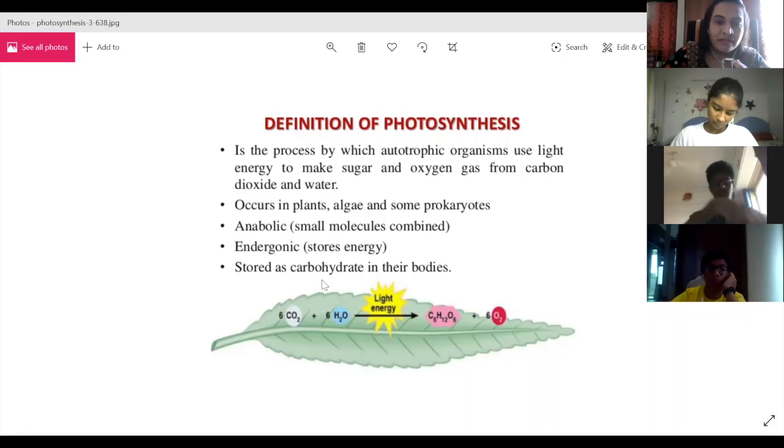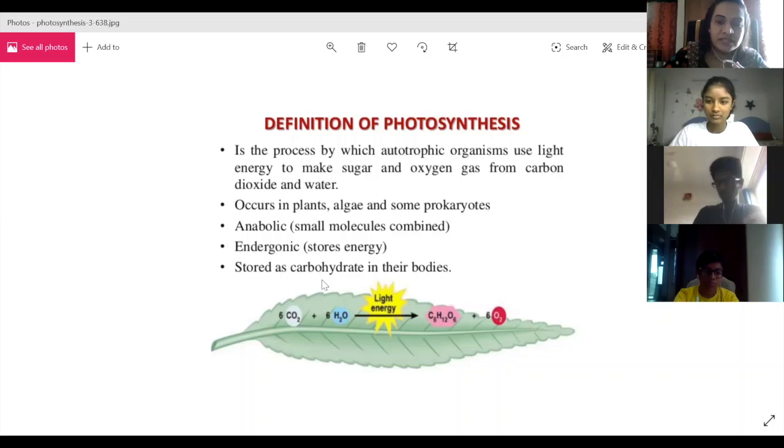The raw material hence is water and carbon dioxide. In the presence of light and chlorophyll, the plant is giving glucose, which is stored in the form of starch in the parts of the plant, whereas the oxygen is given out into the air. Now this oxygen is helpful for living beings.